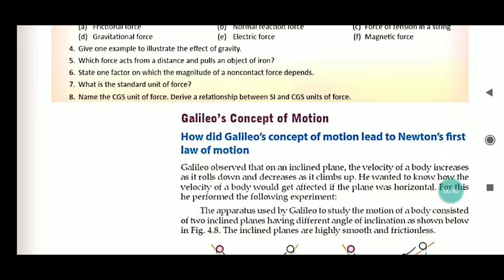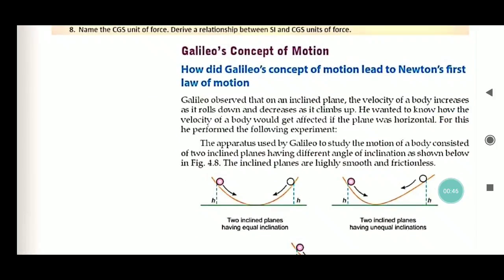How did Galileo's concept of motion lead to Newton's first law of motion? Galileo observed that on an inclined plane, the velocity of a body increases as it rolls down and decreases as it climbs up. He wanted to know how the velocity of a body would be affected if the plane was horizontal. For this, he performed the following experiment.